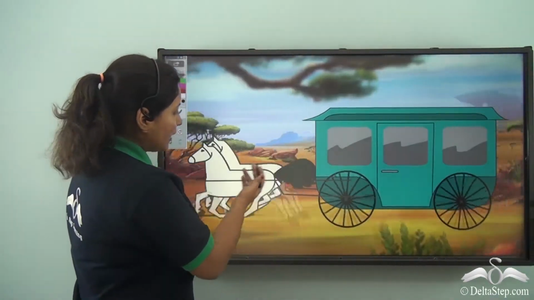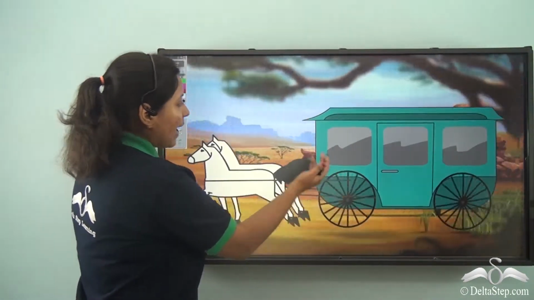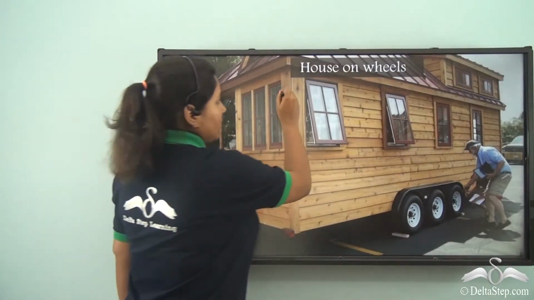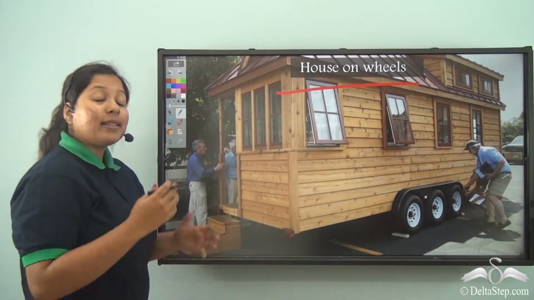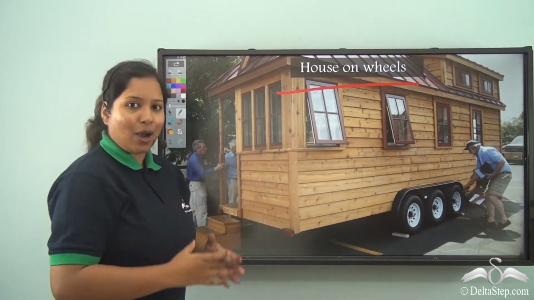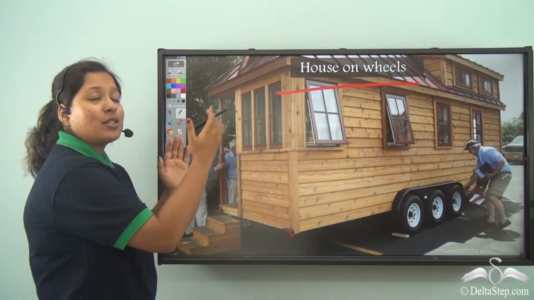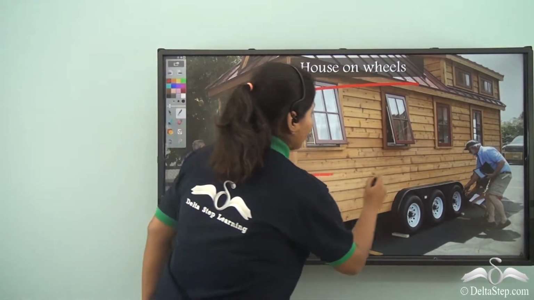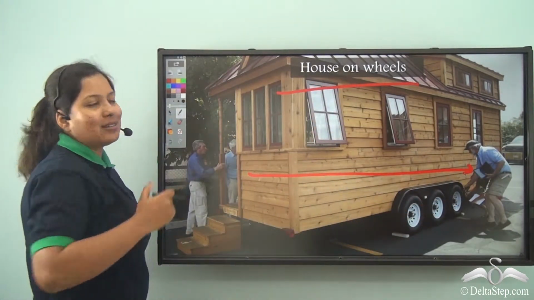Over here you can see the horse cart, it became the caravan, and finally the mobile houses. In fact, this is a modern house on wheels that is being used by the traders nowadays. They move from one place to another, buying or selling goods, and they have the entire facility of the home within this structure.